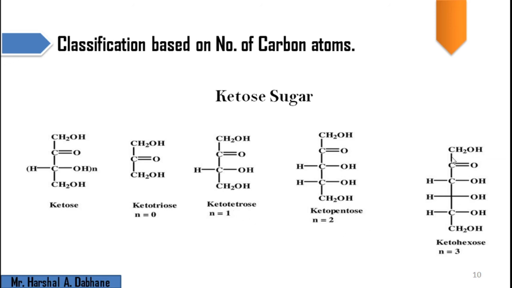When we move over here, this is first, second, third, fourth, fifth and sixth, meaning we have 6 carbon atoms. So it is a hexose molecule and a ketonic group is present. That is ketohexose.